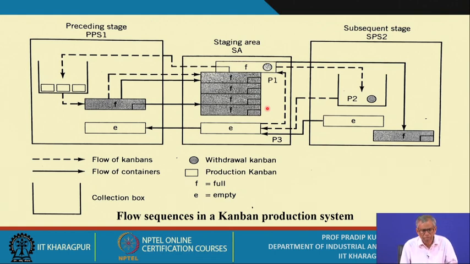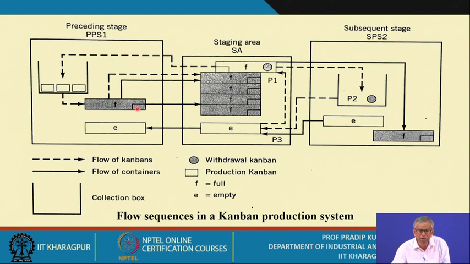Is it okay? So when you look at this particular Kanban production system, you start from here, you move over there, then you come back over here, then at the stacking area, then you get back to the preceding stage, and meanwhile you get the production Kanban, and as per the instructions given on the production Kanban, you start producing.